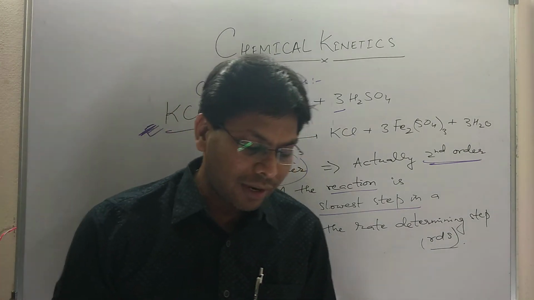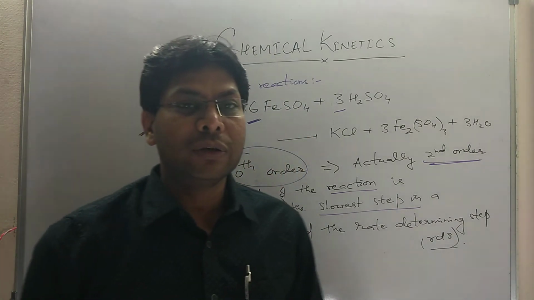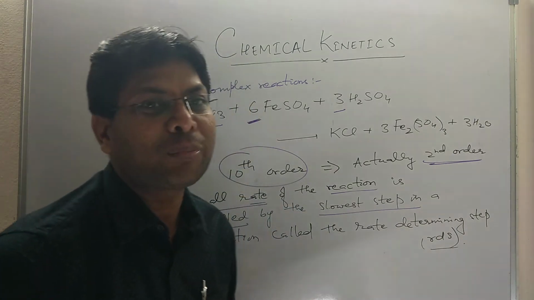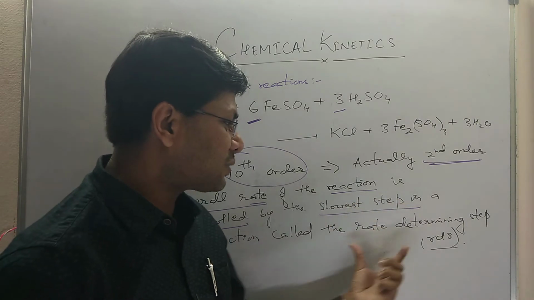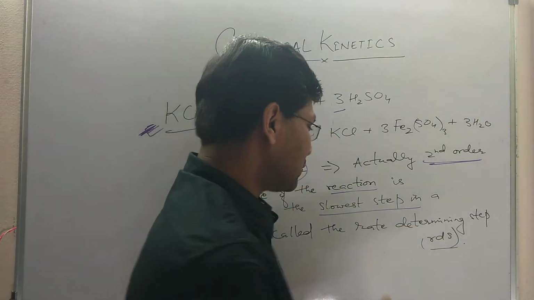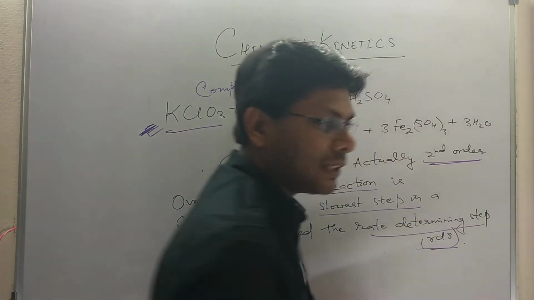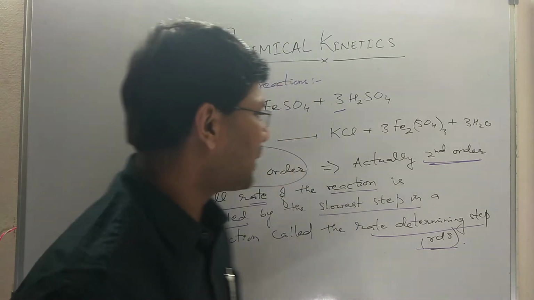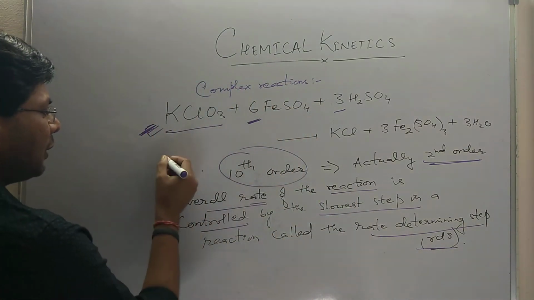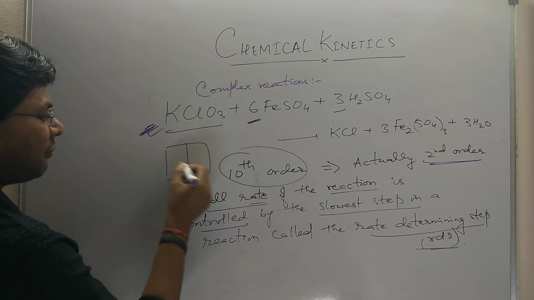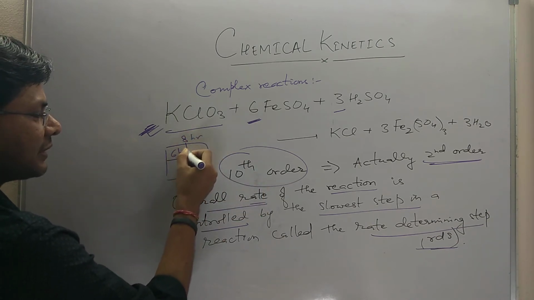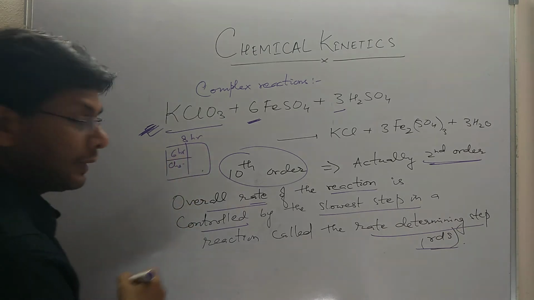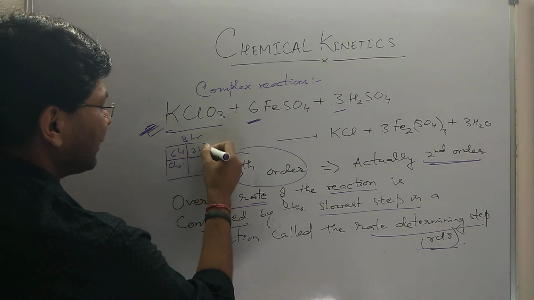Just like in a relay race, the race is won when the slowest racer passes on the relay. Similarly, the slowest step is called the rate determining step. You can understand the slowest step by thinking that you have 8 hours to study and you study 6 hours of chemistry, you love chemistry, that's why, and you study 2 hours of math.